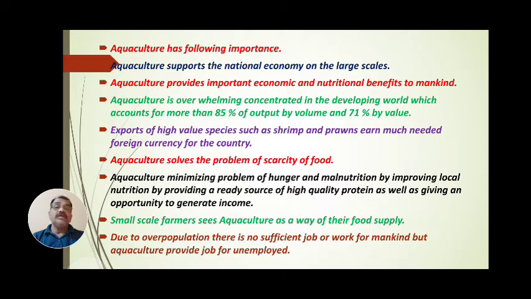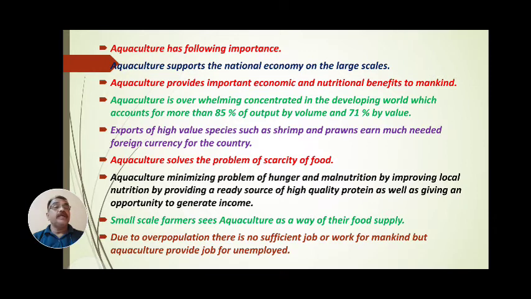More diversified and more critical situations are found in front of humanity due to the scarcity of food. And this problem can be solved with culture, aquaculture. It does not solve the problem of food scarcity completely, but it helps somewhat. Aquaculture minimizes the problem of hunger and malnutrition by improving local nutrition, by providing a ready source of high quality protein, as well as giving an opportunity to generate income.